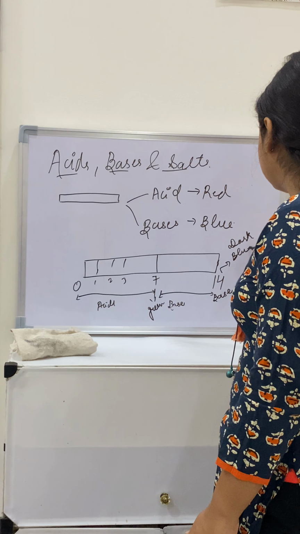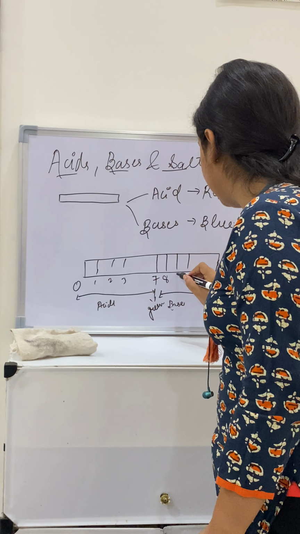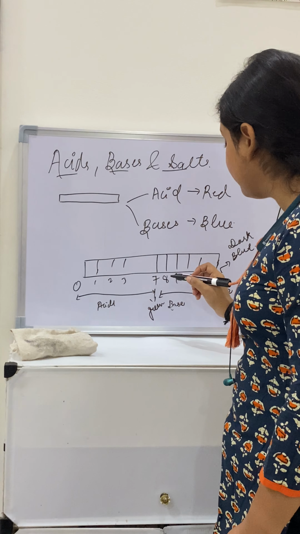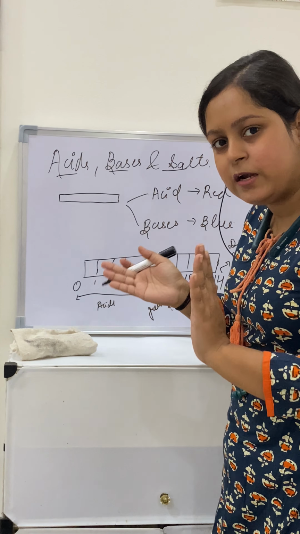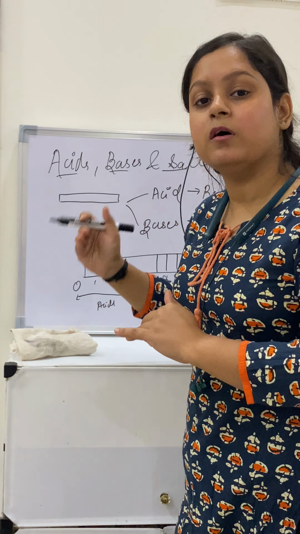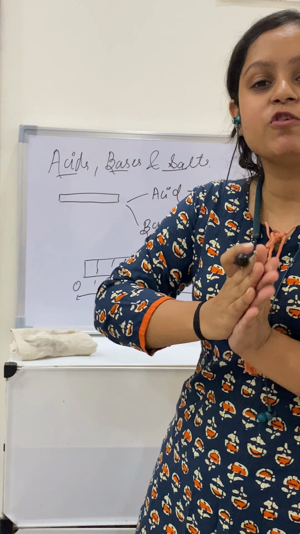So that will be a strong base, ranging from 8, 9, 10, 11, 12, 13, 14 and so on. If the base is between 8, 9, 10 it will be a weak base, and 11, 12, 13, 14 will be a strong base. So universal indicator paper helps us to distinguish between strong acid, strong base, weak acid, weak base, and litmus paper just helps us to distinguish between an acid and a base.